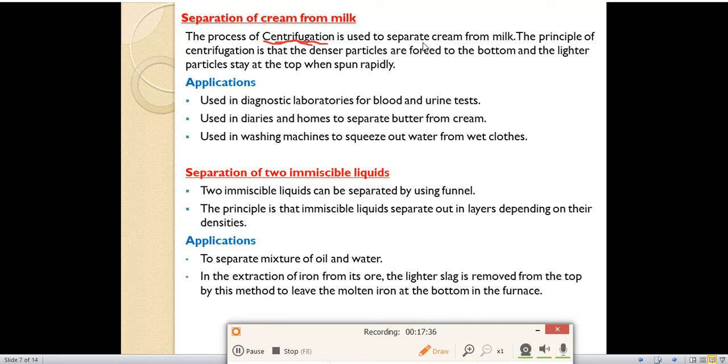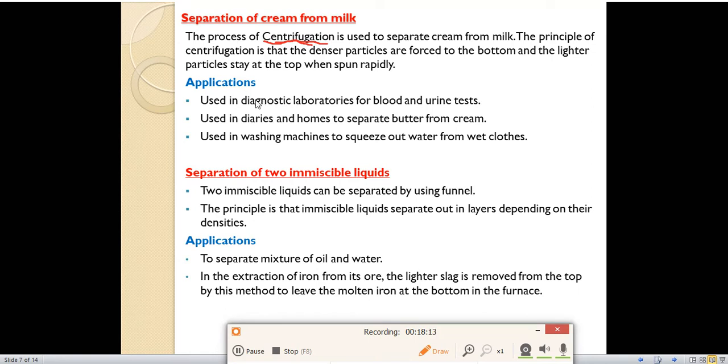What is the principle of centrifugation? Denser particles are forced to the bottom and the lighter particles stay at the top when spun rapidly. That means the denser, heavy particles will go to the bottom and the lighter particles will be at the top. When we apply force to the solution, the denser particles will settle at the bottom and the lighter particles will go to the top. This is the principle of centrifugation.